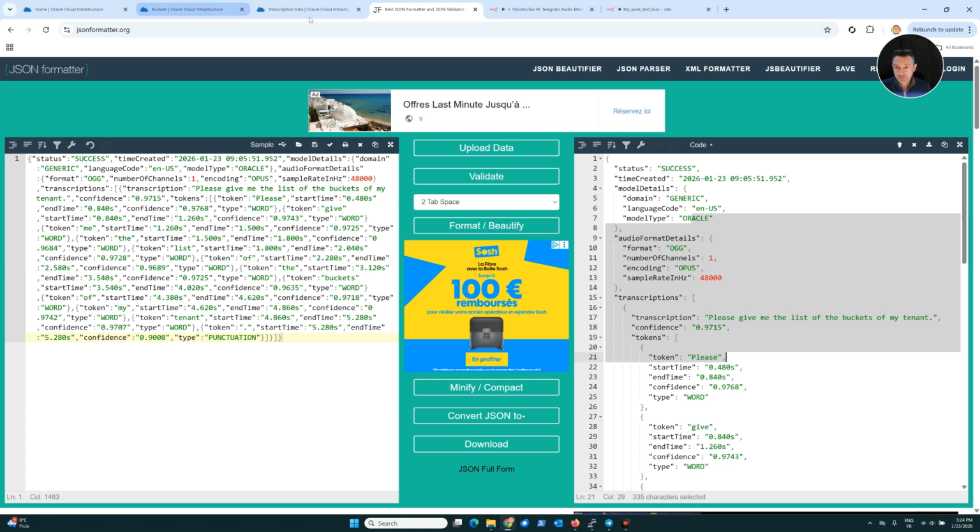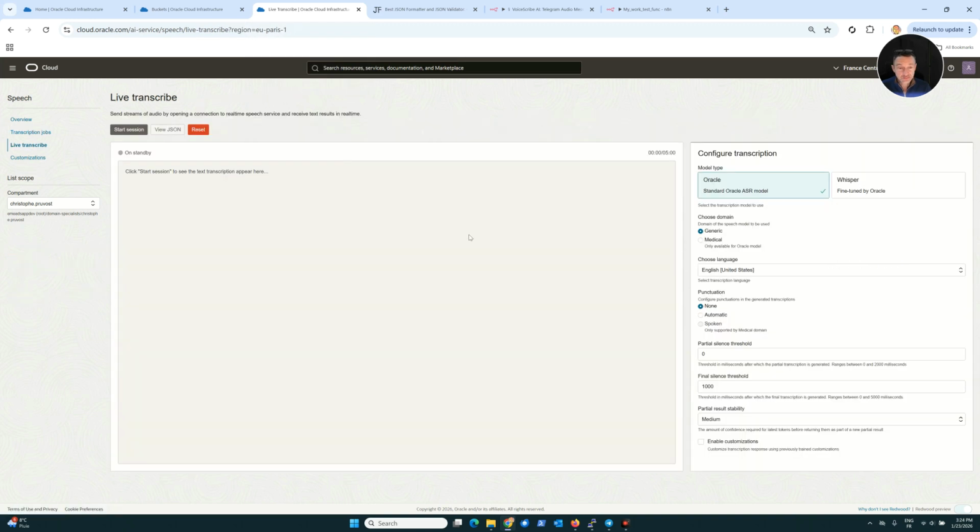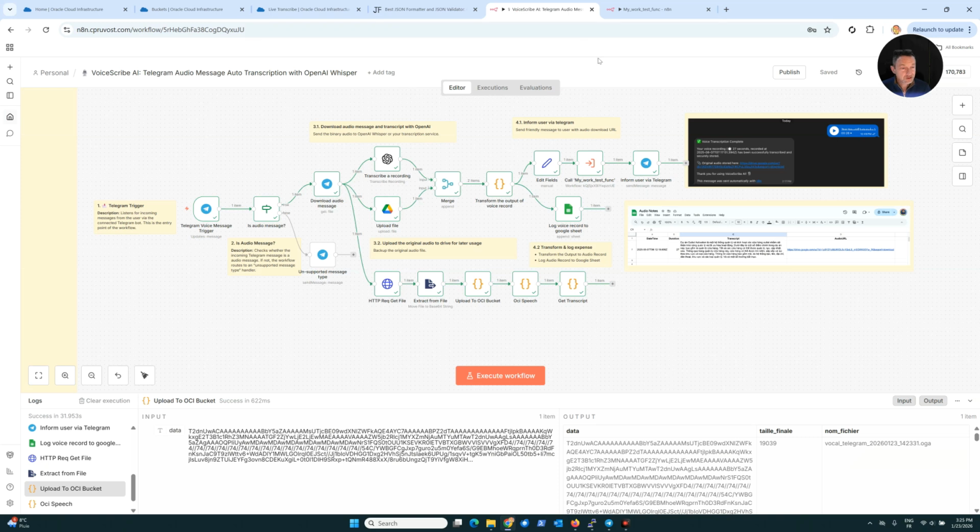So super nice. Two use cases on OCI speech. You have another feature, okay, that is more real time. This is here live transcribe. For example, okay, this is another feature with live transcribe. Okay, as you can see, it's super simple to use OCI in n8n.